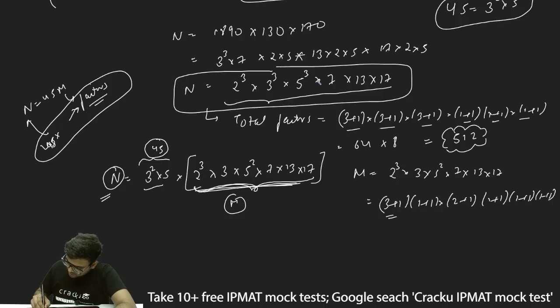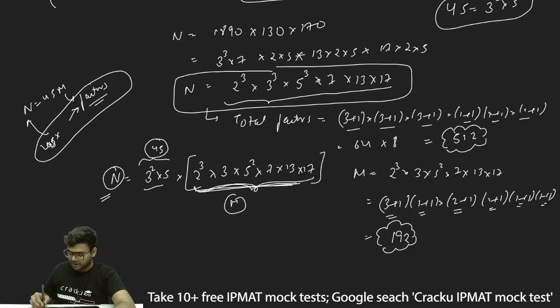So this will be 4 into 2 is 8, into 3 is 24, into 2 is 48, into 2 is 96, into 2 is 192. So the number of factors of m is 192. Thus for n, 192 factors are multiples of 45.